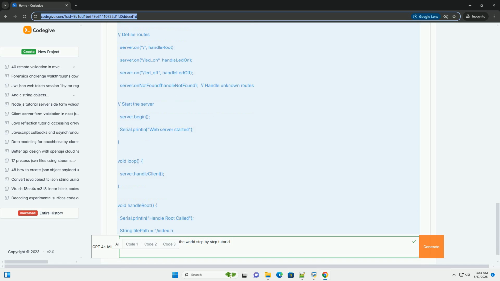3. Install the Adafruit.io Arduino library. In the Arduino IDE, go to Sketch, Include Library, Manage Libraries, and search for Adafruit.io Arduino and install it. Also install the Adafruit MQTT library. 4. Modify your ESP32 code. Replace the web server code with code that connects to Adafruit.io, subscribes to the LED state feed, and updates the LED based on the received value. You'll need to use the Adafruit.io Arduino library functions to connect to the MQTT broker and publish/subscribe to feeds.